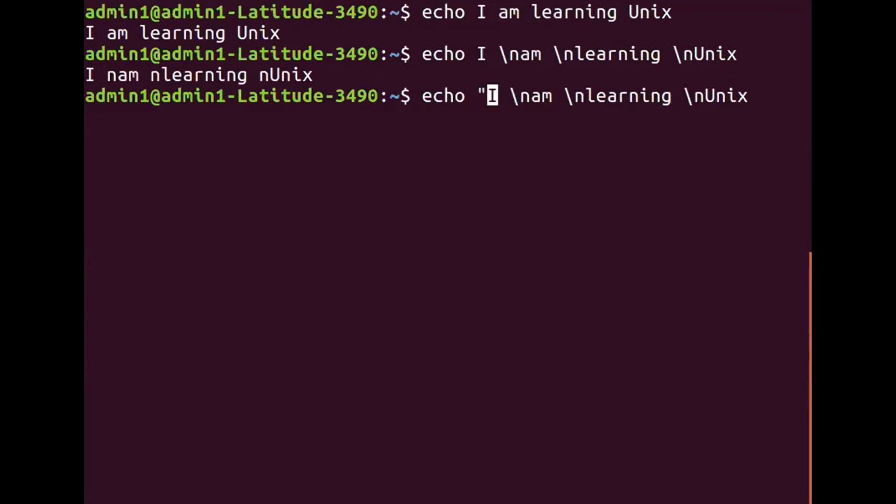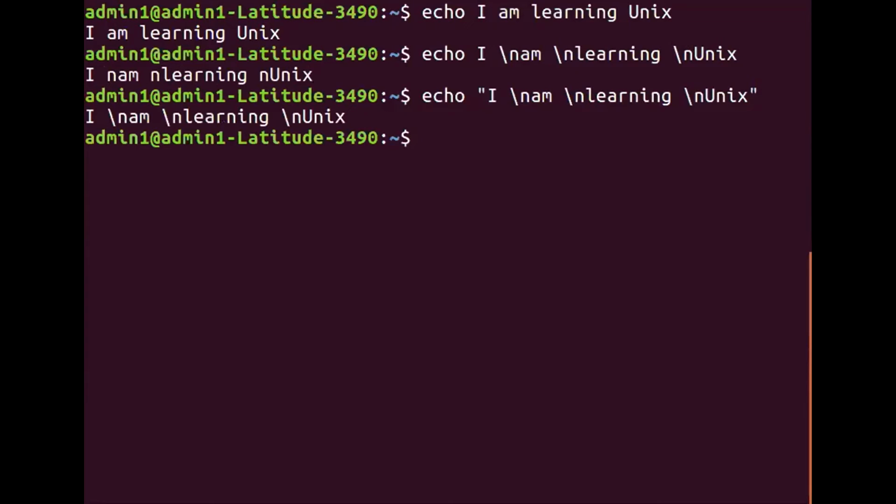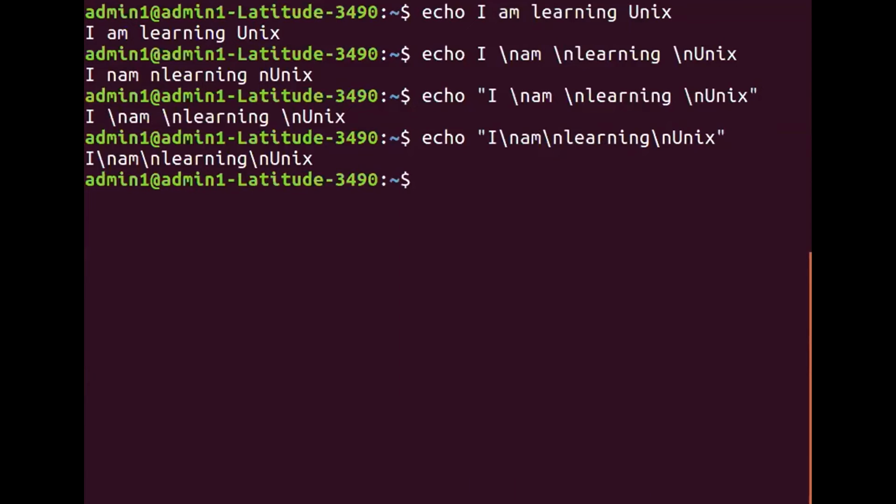If I want to use those, I have to enclose the entire thing in double quotes. Okay, so I'm getting echo double quotes I \n am \n learning \n as Unix. Okay, so let me do a small change. No, it's not giving. Actually, \n basically takes you to the new line character.